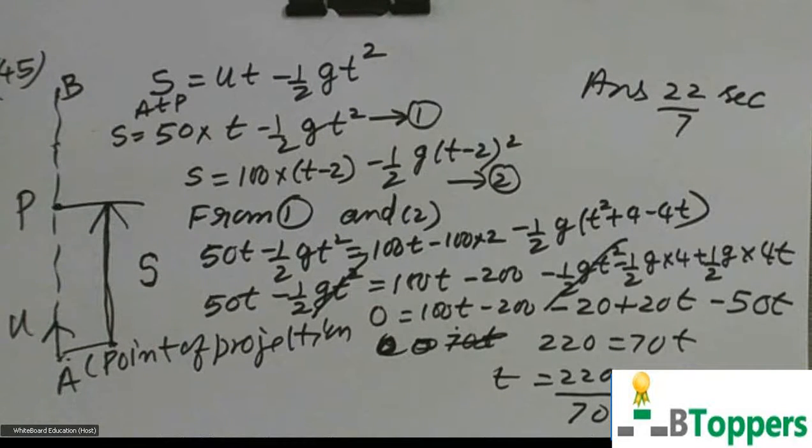The same question I have shown you in the previous class. That means the two bodies meet each other after 22 by 7 seconds after projection of the first body. Those who want to take more time to copy the solution of the problem, they can take a pause and copy the solution of the problem.